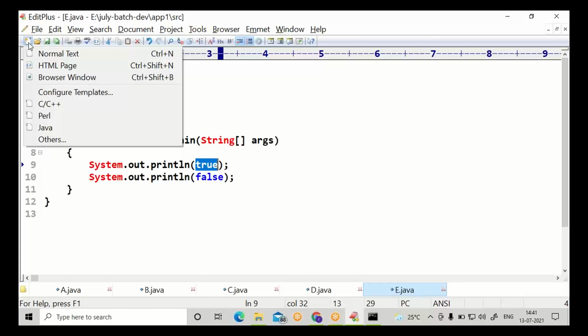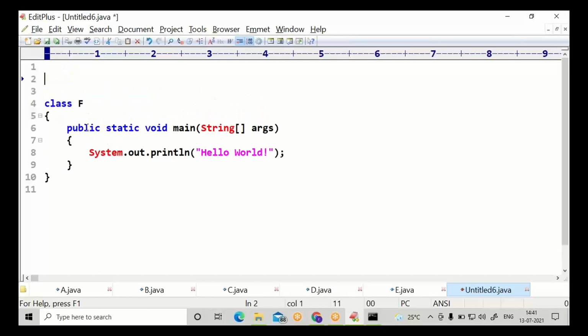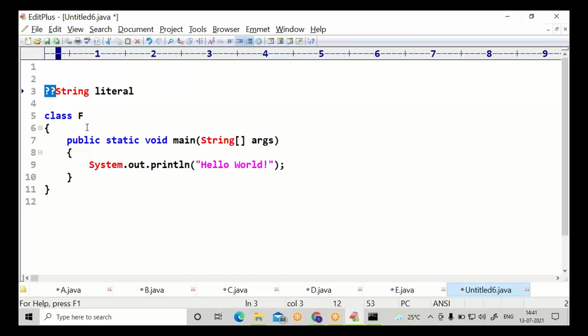Go to the file, new Java file, class name F, string literal.